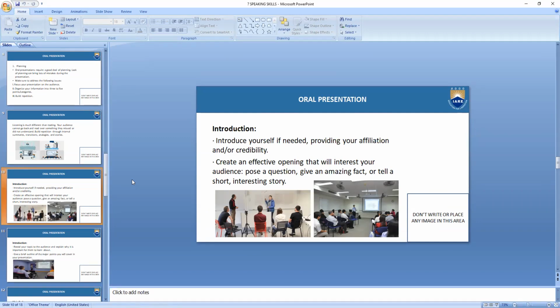It's not that as soon as you enter the lecture, you are trying to be very monotonous or boring or dull. You need to pose a question, give an amazing fact, or tell a short interesting story to catch, give a hook to your audience as well. Strengthen your speech by giving them a hook, by knowing your audience. What do you do? To inform, to persuade, and to entertain.